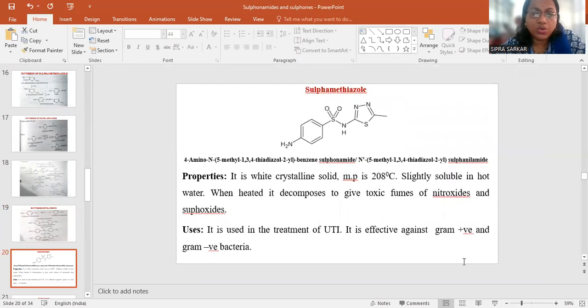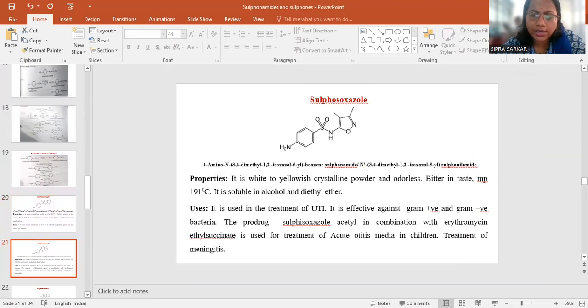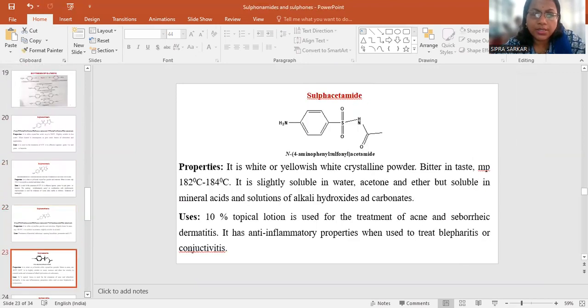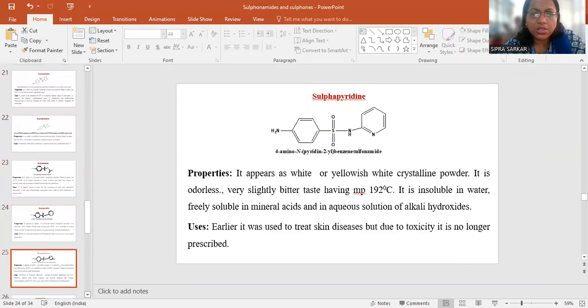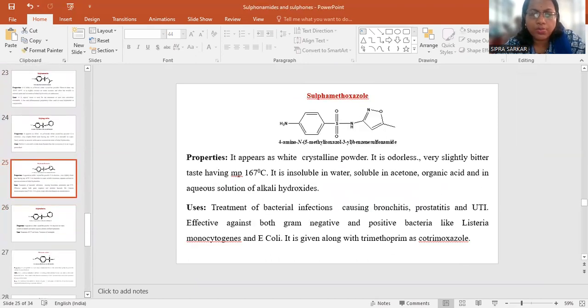Now, sulfamethoxazole is another drug. We have to study different drugs according to the name reactions. These are very important for all categories. Sulfamethazine, sulfacetamide, sulfapyridine, and sulfamethoxazole are some very important drugs. You have to study the drug structure, chemical mechanism, properties, and uses.